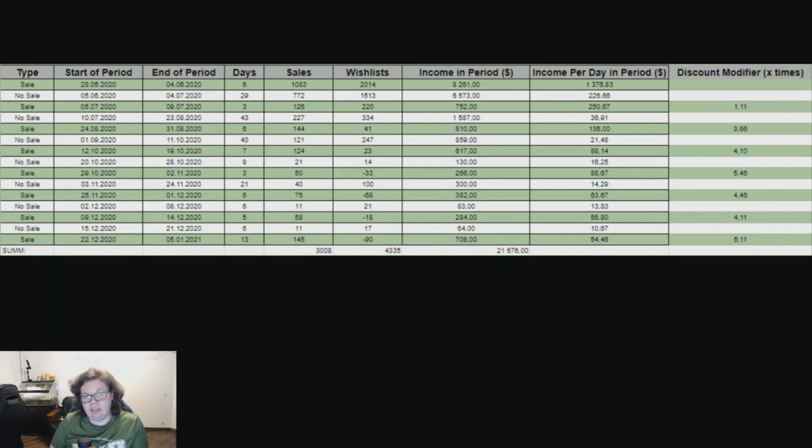That's why I've decided to create this spreadsheet. It only looks complicated, but in fact it's really simple, so don't worry. I'm about to explain it. I divided all 6 months that my game was on sale into periods when there was a discount and when it was not, and measured how many sales occurred, how wishlists changed, and what was the total revenue and average daily revenue. And the results are pretty interesting. I've made several conclusions to myself.